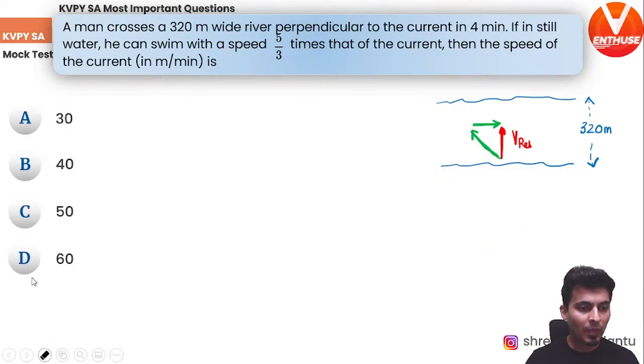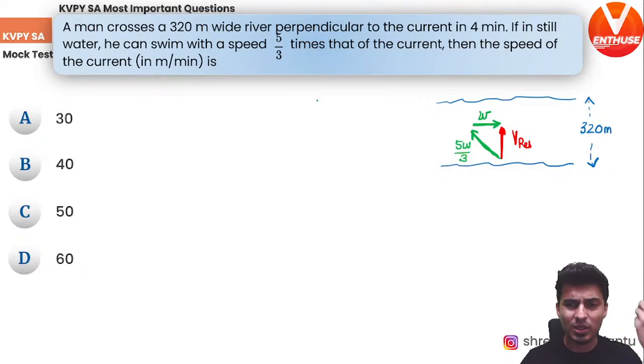So now what do you need to do? Let's see. We have been given that the speed of the river flow is W, and he can swim at 5 by 3 times that of the current. That means his speed is 5W by 3. Is it making sense? Because that's what is given. His speed in still water is 5W by 3. That's the speed of the swimmer. W is the speed of the river. You have to find W. Okay. Last thing, he takes 4 minutes to cross the river.